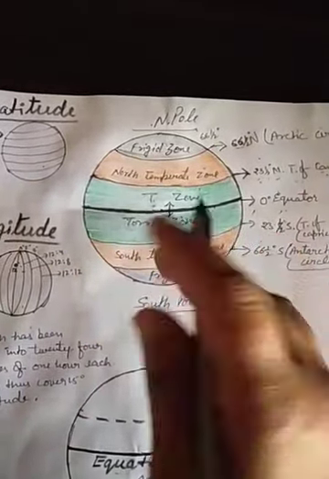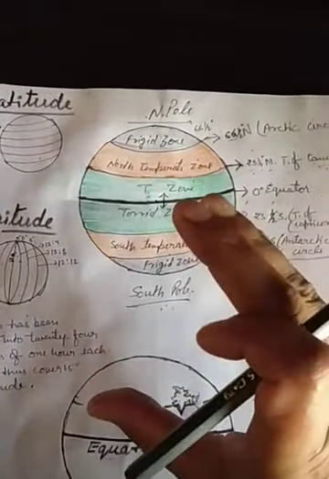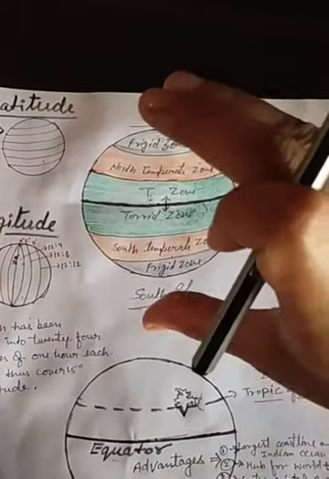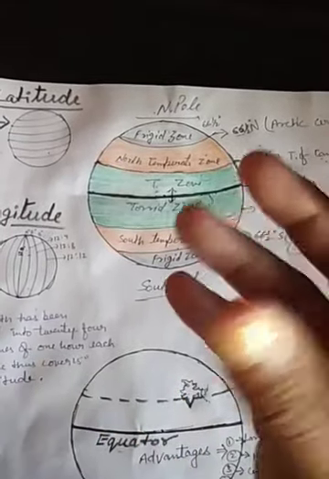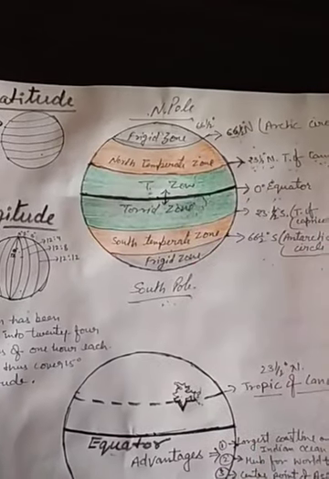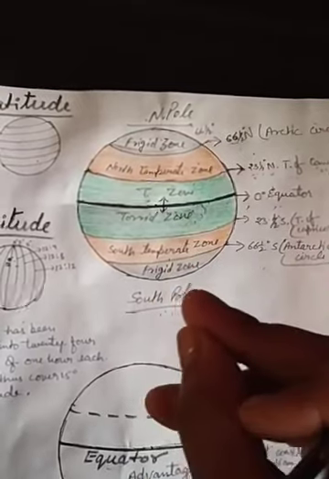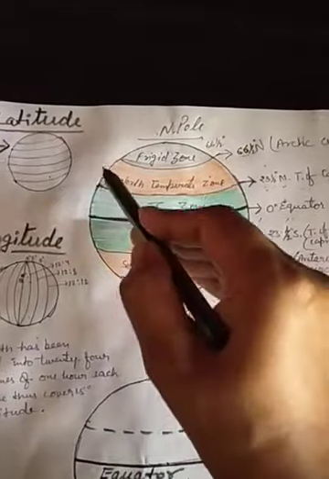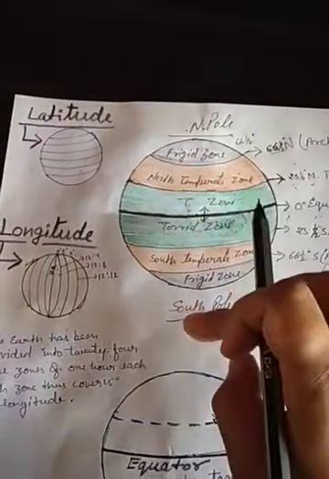You learned earlier also that the earth is actually not a perfect circle. It is just like an orange. You have seen an orange that bulges from its center part, and from the poles it is a little flattened. So the earth has the same type of structure, similar to the orange. It also has a geoid shape. Geoid means it bulges a little from its center part, bulges from the center and is flattened at the north and the south.